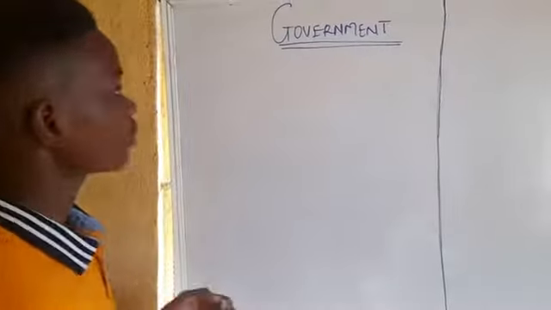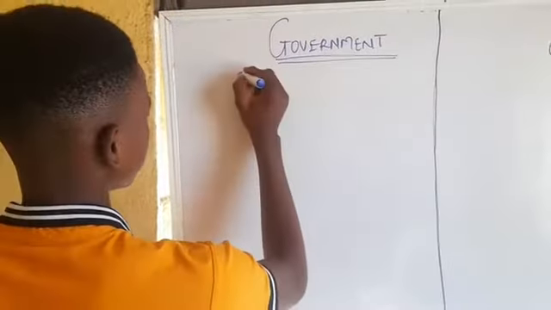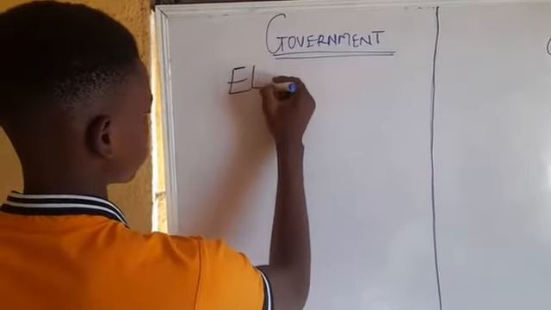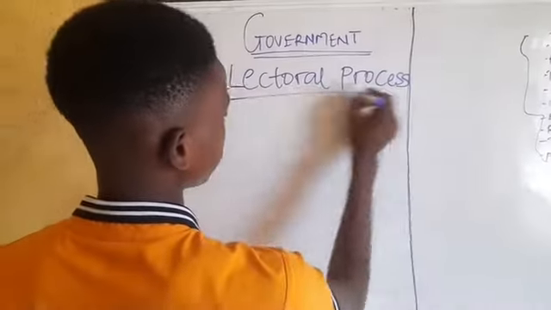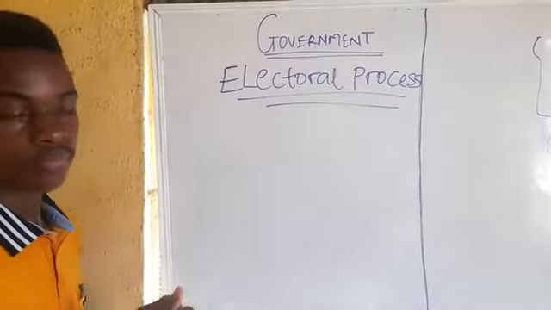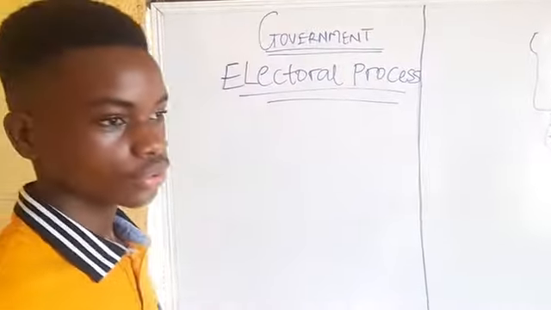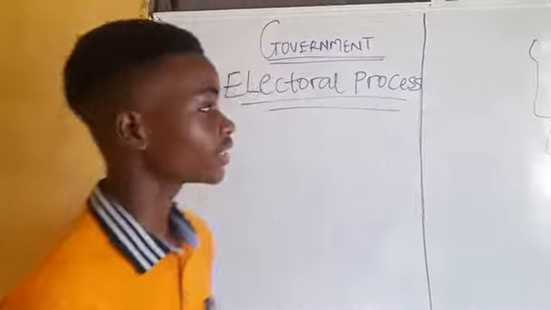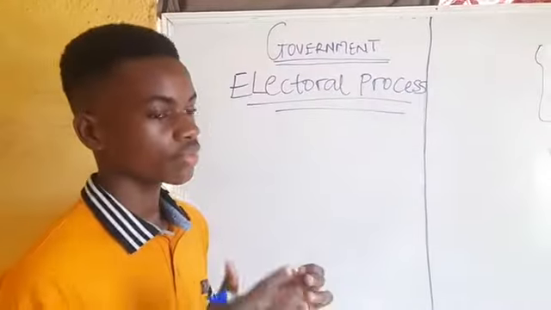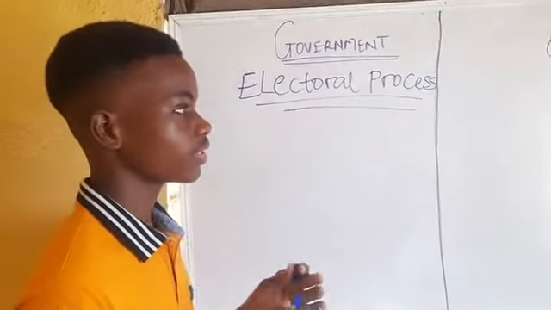So today we're going to be looking at a topic called electoral process. Under electoral process, we're going to be looking at some key points after defining electoral process.